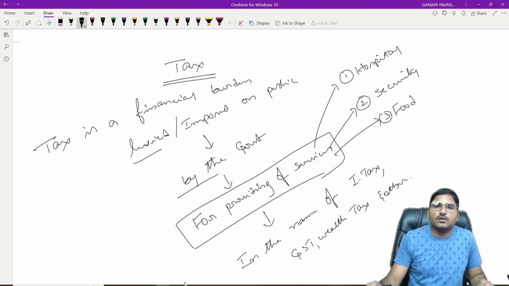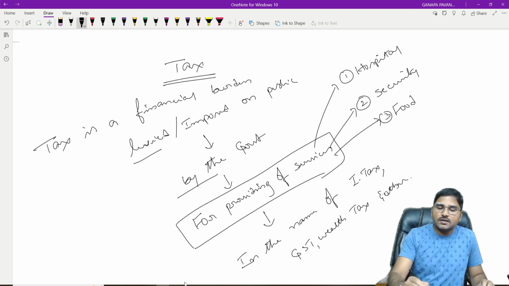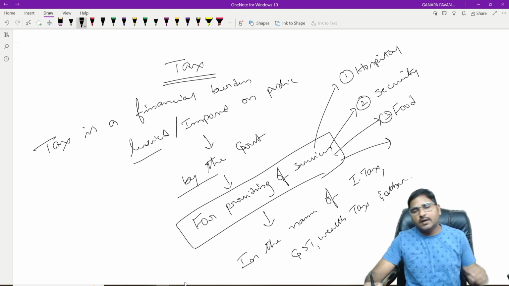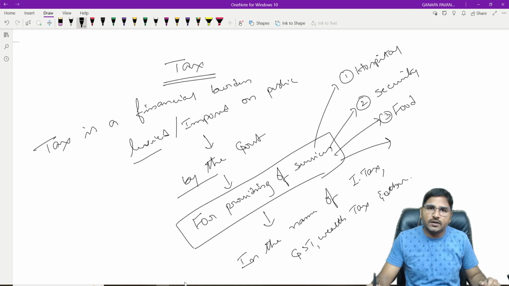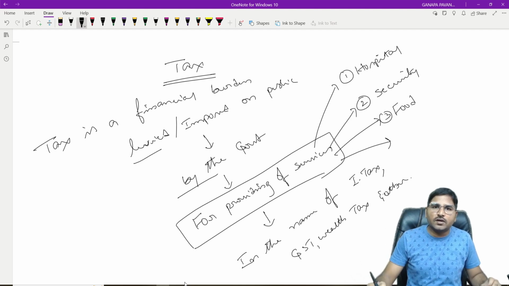As you know, the rice price per kilo is 1 rupee or 2 rupees, right? In the open market, the price of rice is around 40 rupees per kg, whereas the state government supplies rice at 1 rupee or 2 rupees. Such concessional rate goods are provided by the state government.